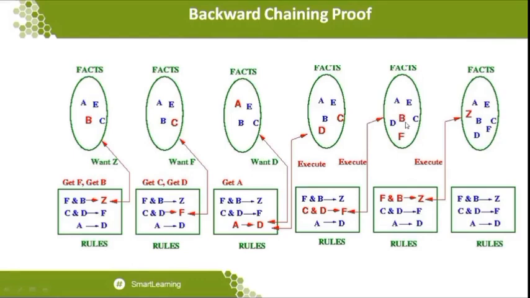When F is taken to the facts, then the further goal we need is the Z. So Z will be satisfied when F and Z are available in the facts. Yes, F and Z are available in the facts. When F and Z are available in the facts, then Z can be moved to the facts. Now you can see all the facts available by the name of Z, which is what we got as a goal state. So we are reaching the goal state by taking different kinds of sub goals as well as the facts.